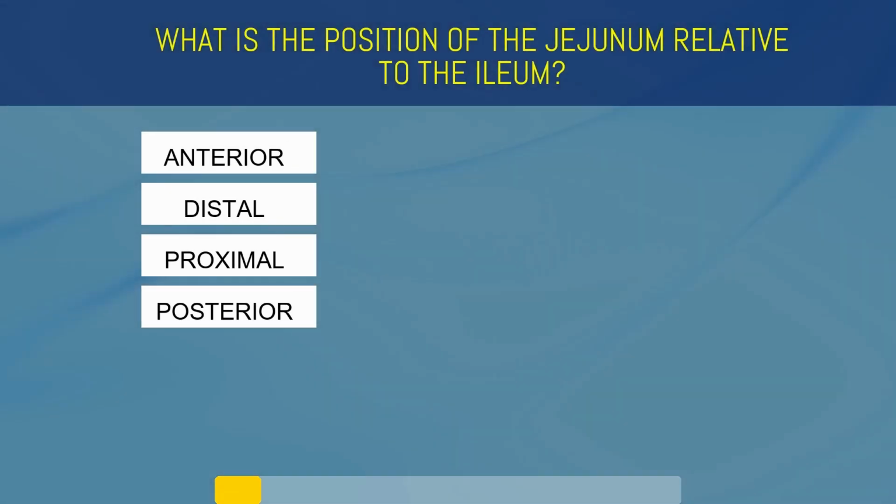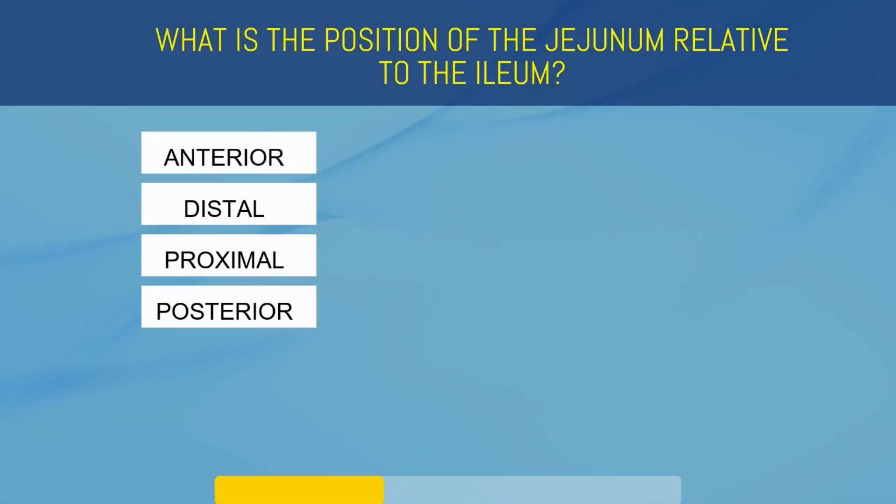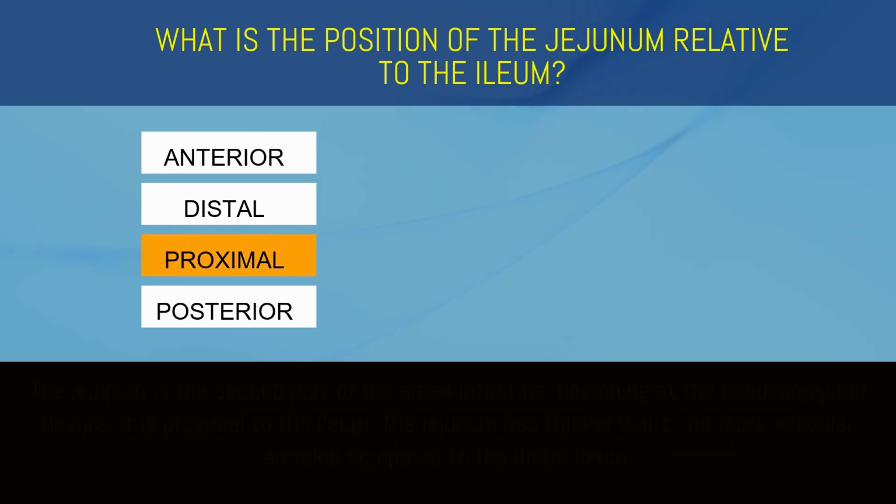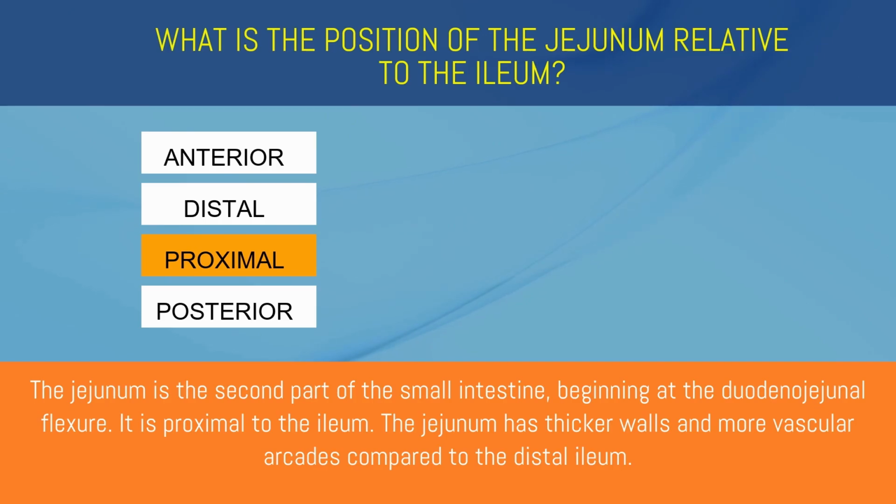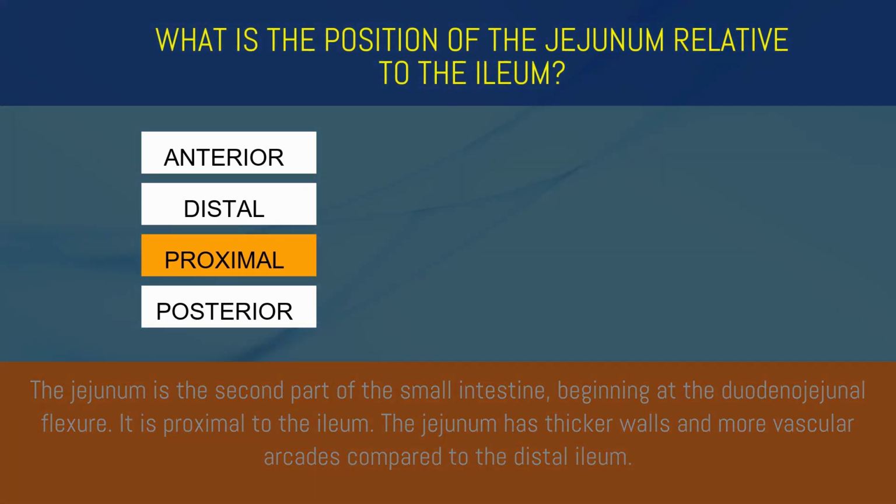What is the position of the jejunum relative to the ileum? Anterior, distal, proximal, or posterior? Proximal. The jejunum is the second part of the small intestine, beginning at the duodenojejunal flexure. It is proximal to the ileum. The jejunum has thicker walls and more vascular arcades compared to the distal ileum.